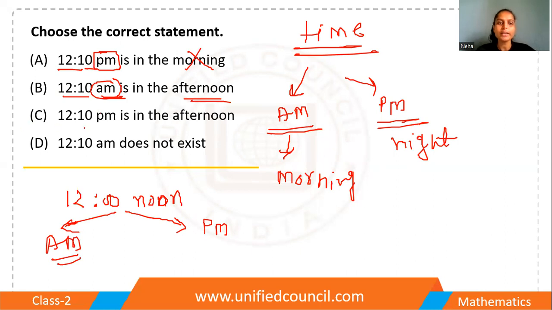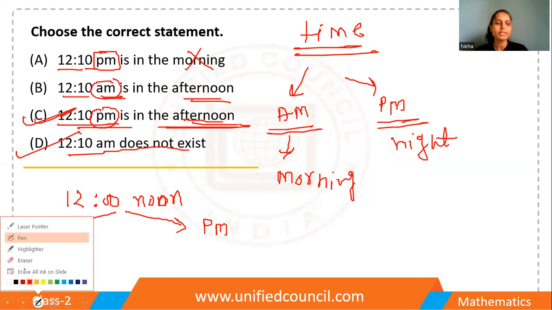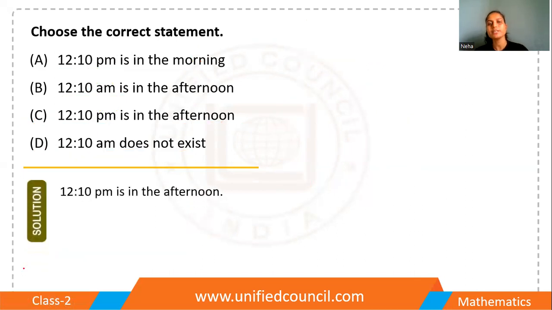The next option, 12:10 PM is in the afternoon. Yes, this is right. This is correct. Option C is the right answer, because 12:10 means this time is greater than 12, so it should be PM. Correct? And this is in the afternoon. 12:10 a.m. does not exist? No, this time also exists. So only option C is the right answer. The rest are incorrect.